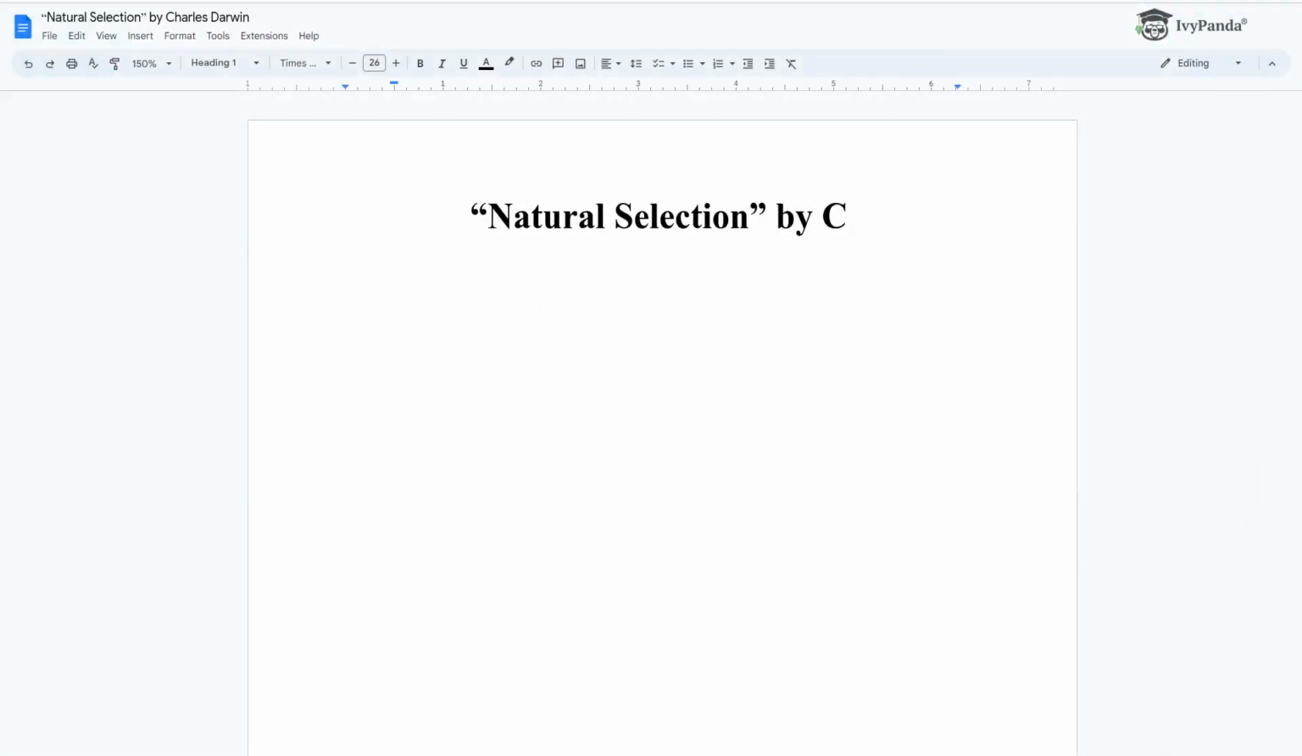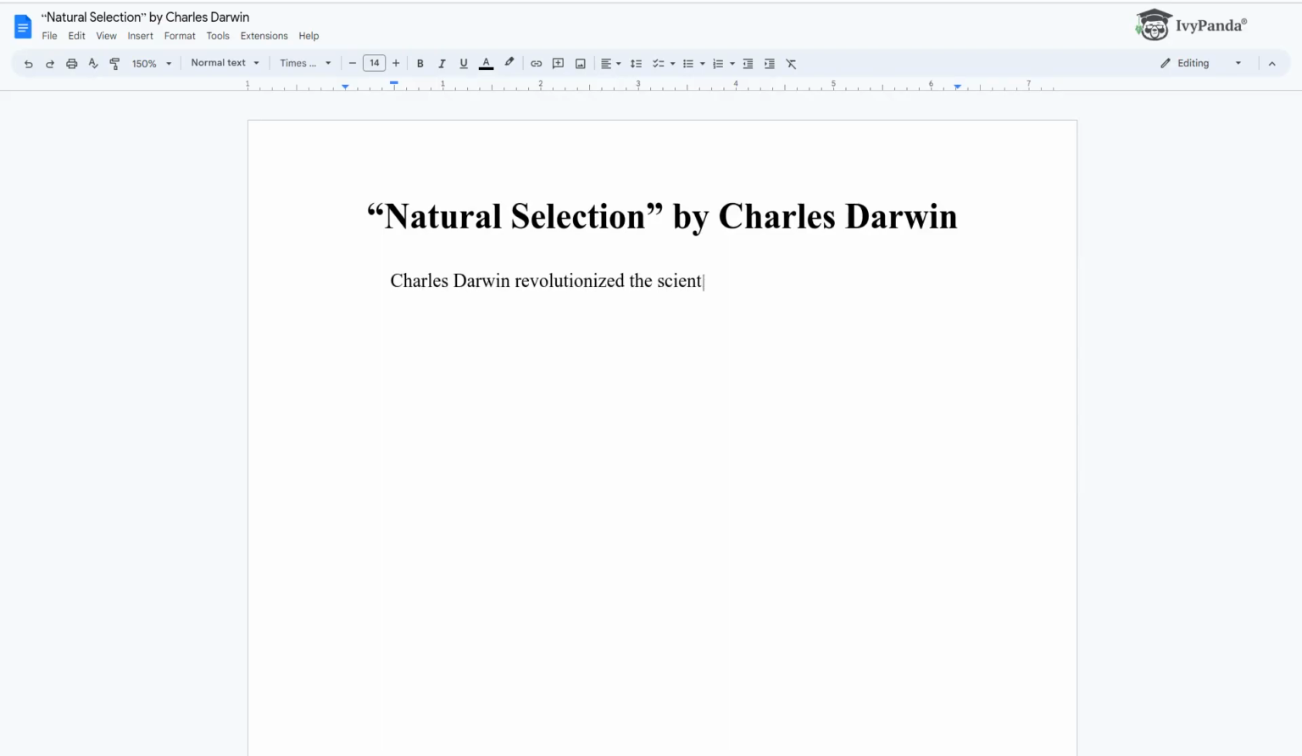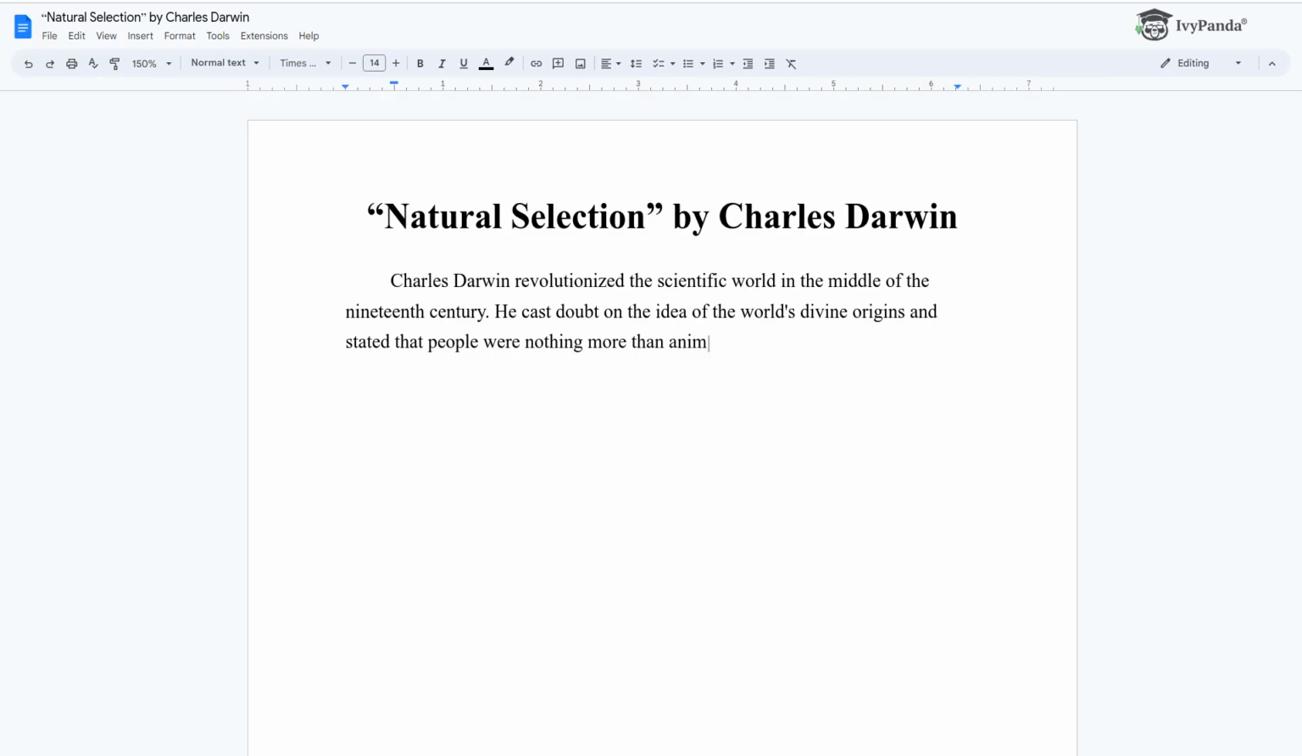Natural Selection by Charles Darwin. Charles Darwin revolutionized the scientific world in the middle of the 19th century. He cast doubt on the idea of the world's divine origins and stated that people were nothing more than animals that managed to adapt better than the rest of the species. Of course, his theory was like a bomb.